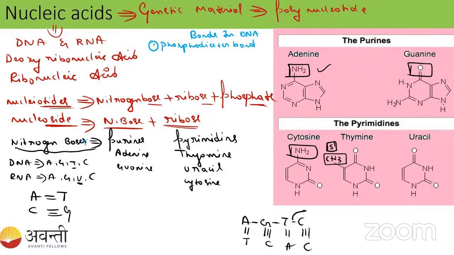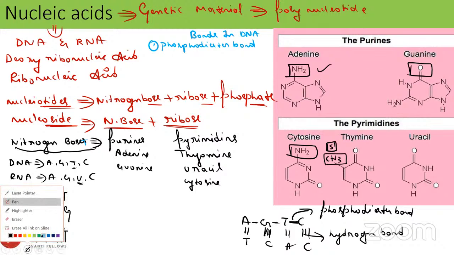See here, student. So this bond we will call the phosphodiester bond, right? Between the nucleotides. And in between these two, the bonding we will call the hydrogen bond. Whenever the DNA denatures, both the strands will be separated because of the breakdown of this hydrogen bond. Okay, so this is the hydrogen bond, which is the second bond we have learned.